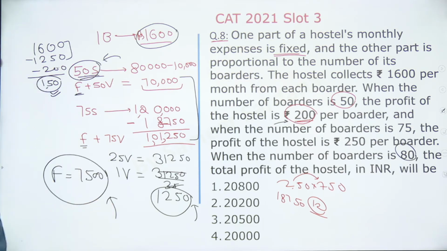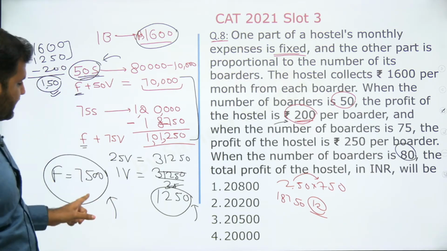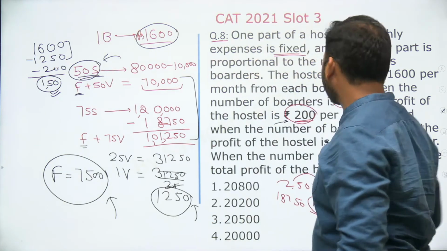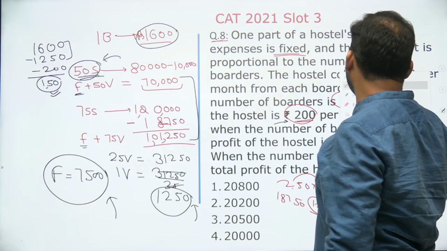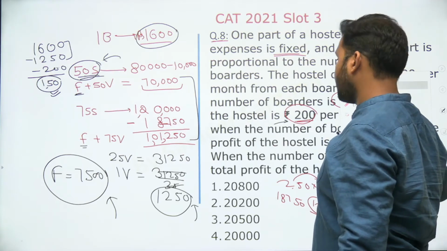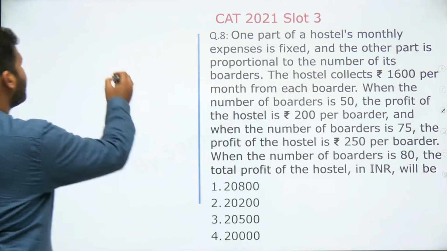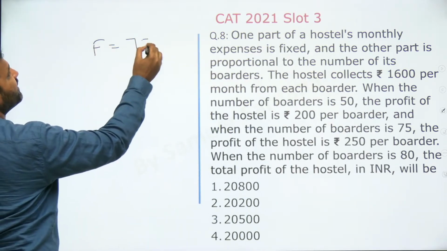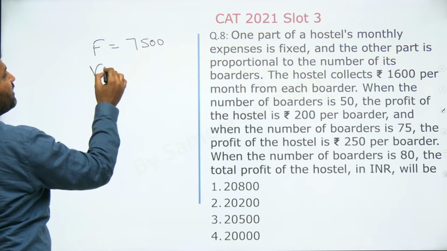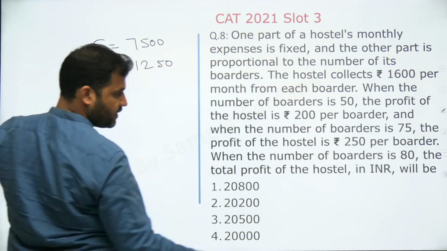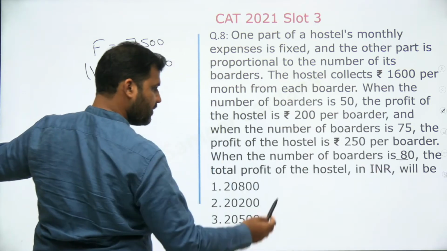Right? I'm erasing this data, please take a screenshot. Fixed expense is 7,500, per student variable expense is 1,250. This is what will help us in finding out the complete answer, right? This is what we have found. Fixed expense is 7,500 total. Variable expense per student is 1,250. Now the question says when there are total 80 students, what will be your profit?